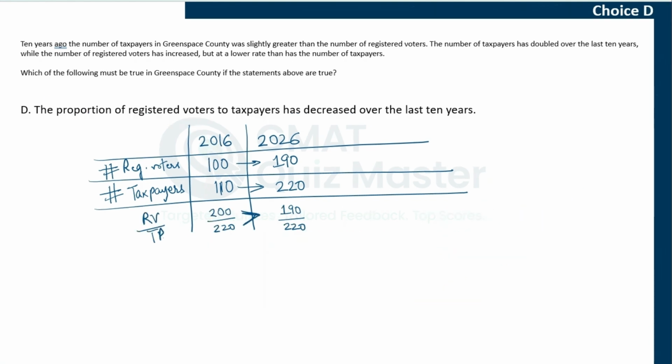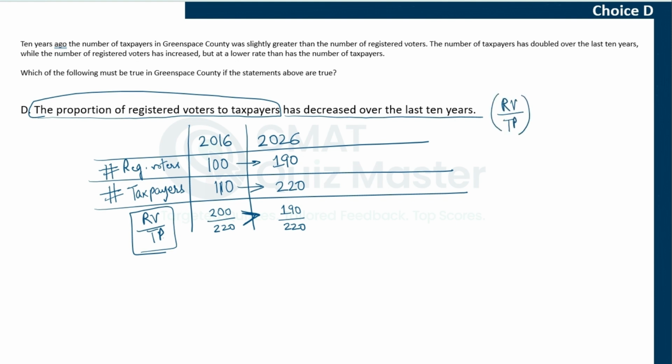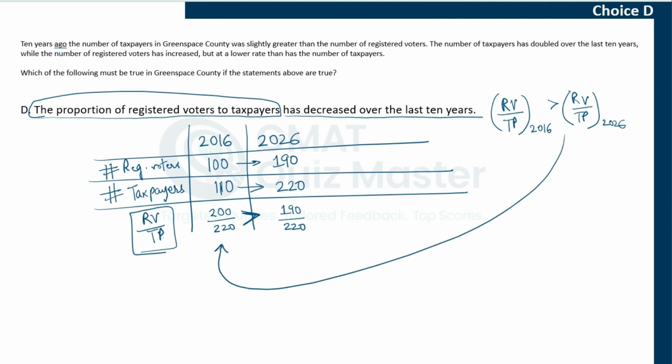Let's evaluate choice D now. The proportion of registered voters to taxpayers. So again, we are talking about this proportion. It has decreased over the last 10 years. So as per choice D, RV by TP for 2016 was greater than RV by TP for 2026. And that is exactly what we found while solving choice C: this ratio was more in 2016 compared to 2026. So we can definitely say that it has decreased over the last 10 years. So this choice is definitely true as per the passage, and that is why it is the correct answer choice.